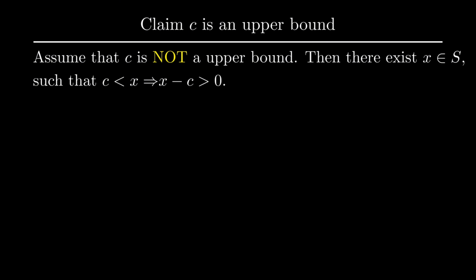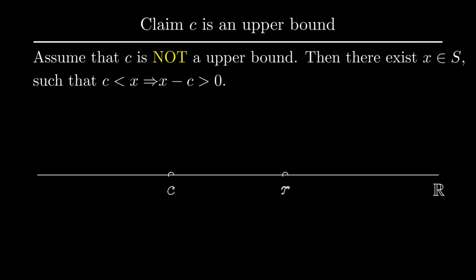Let's get a visual sense of what's going on. Here is C and here is x, and we're assuming that x is bigger than C. One possible way to approach this is to find a natural number n such that C plus 1 over n lies in between C and x.